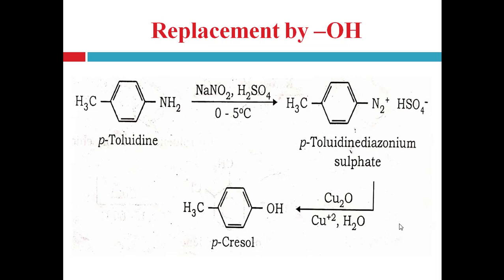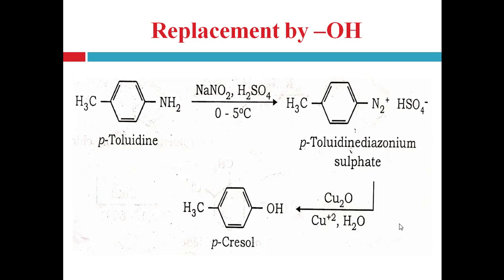Next is replacement by hydroxyl group. Here is the conversion of paratoluidine to paracresol, or you can say synthesis of phenol. This reaction is nothing but the synthesis of the corresponding phenol from the primary aromatic amine. Here the primary aromatic amine is paratoluidine.